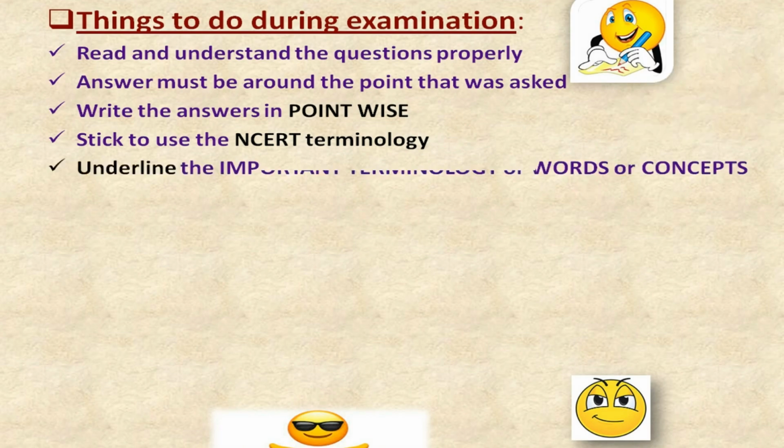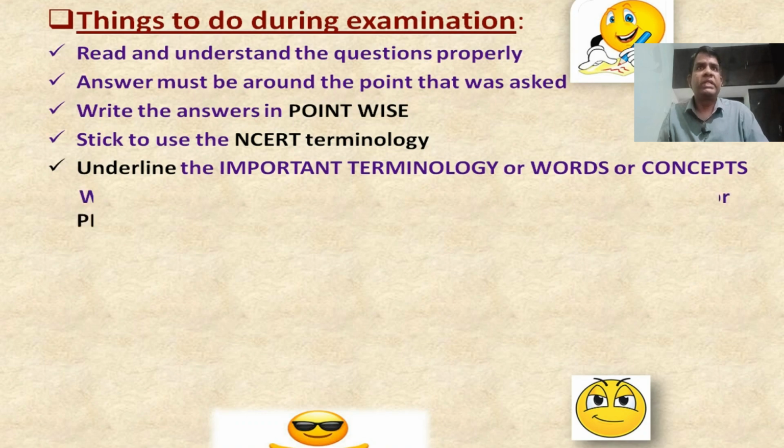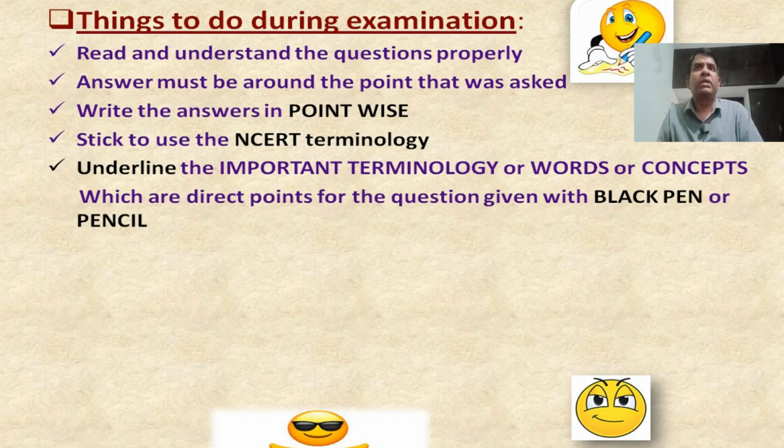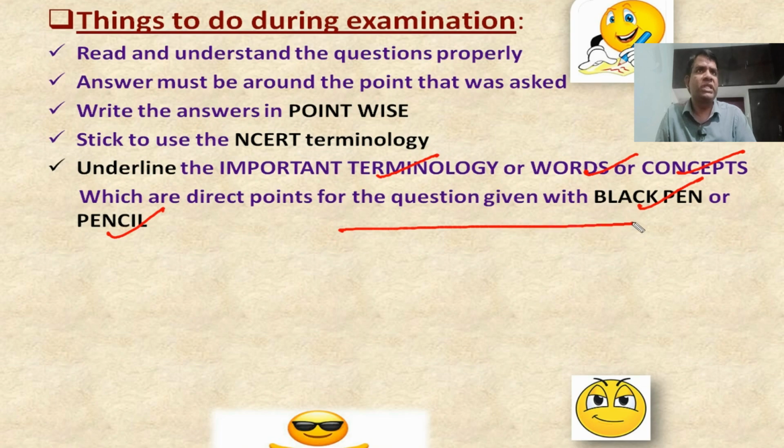So next one, underline important terminology or words, concepts which are direct points for the question given, with black pen or pencil, right? Whenever you underline this important terminology, words or concepts, that will give a good impression, and the examiner will understand that you know the answer perfectly. Sometimes you can underline an entire line which indicates a concept. You can underline with either black pen or pencil.